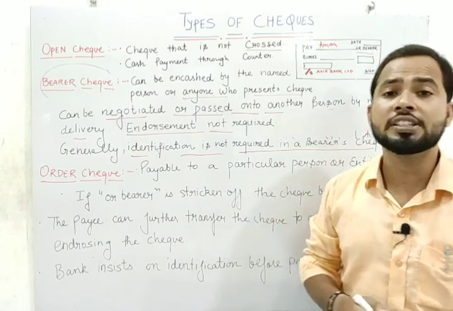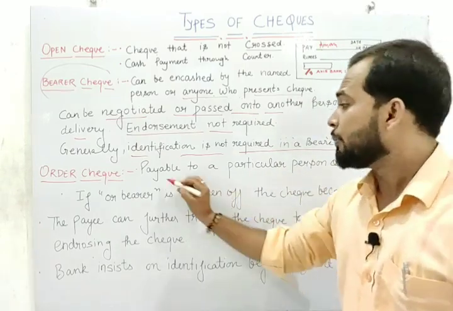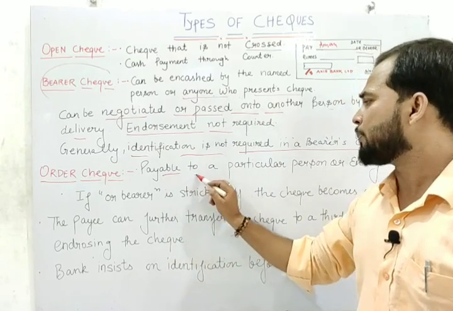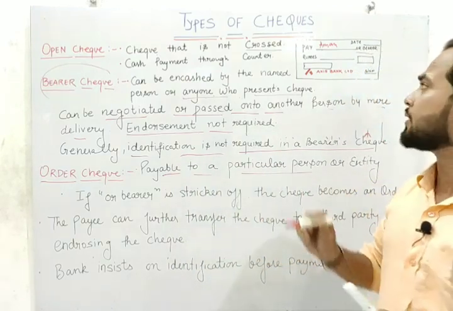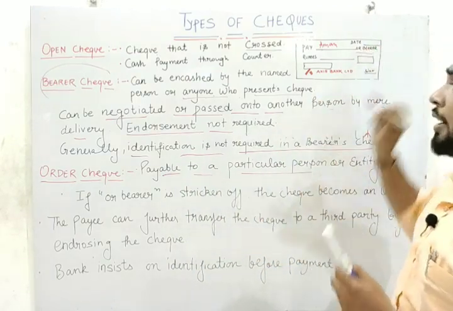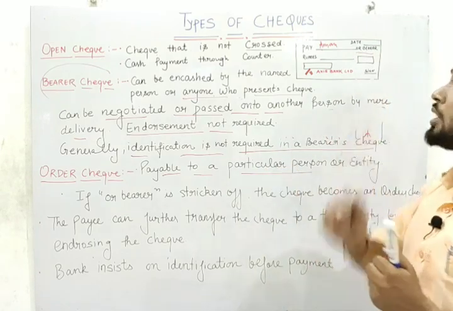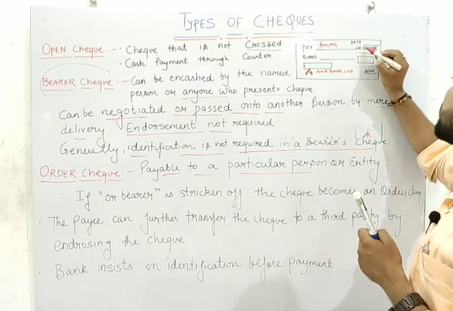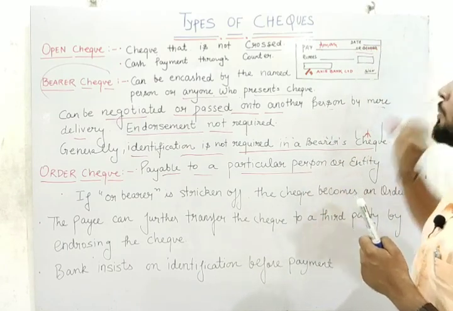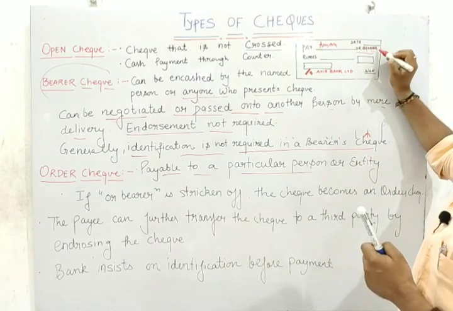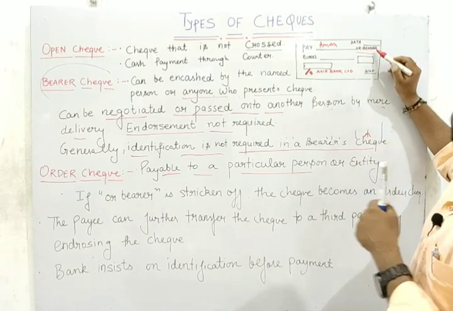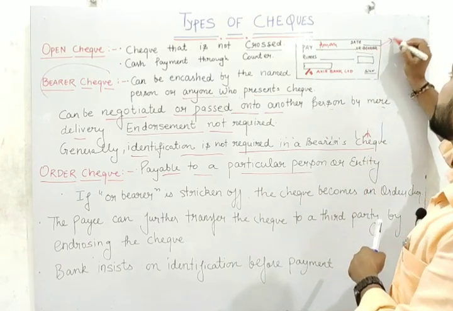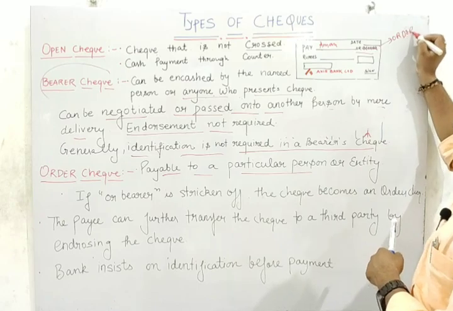What is the meaning of order check? Listen carefully. Order check is payable to a particular person. Now the question may come to your mind: sir, you were writing bearer, so that was a bearer check. How can we understand it is an order check? We have to strike out this bearer, we have to cut the bearer. As we cut that bearer, this bearer check will be converted to the order check.